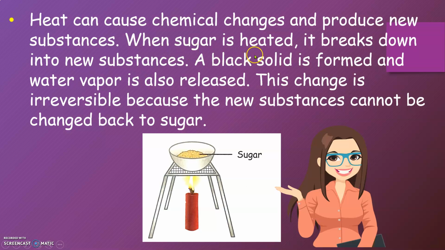When sugar is heated, it breaks down into new substances. A black solid is formed and water vapor is also released. This change is irreversible because the new substances cannot be changed back to sugar.